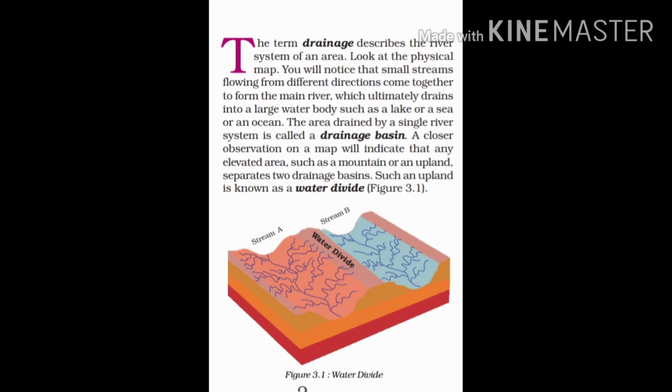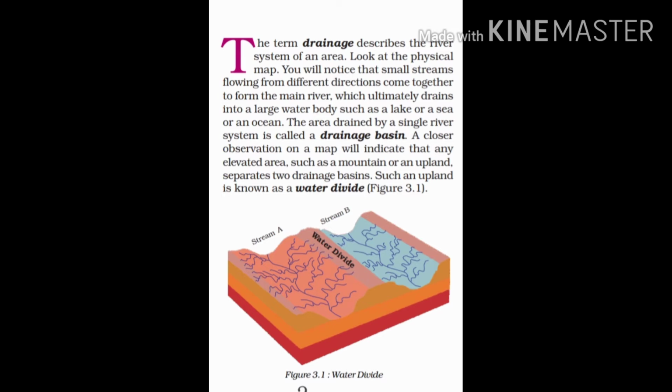A closer observation of a map will indicate that any elevated area such as a mountain and an upland separates two drainage basins. Here we are talking about the water divide. As you can see in the figure, one uplifted area in between the two major streams is being seen. Uplifted means ऊपर उठा हुआ भाग.